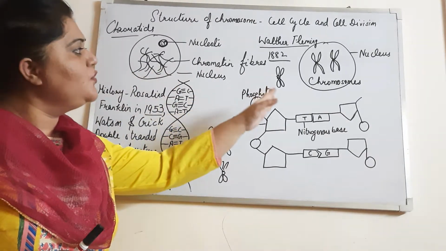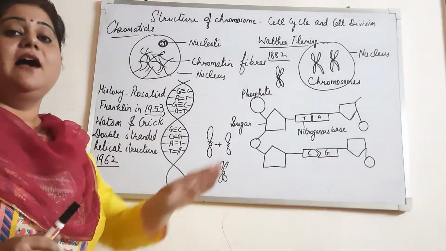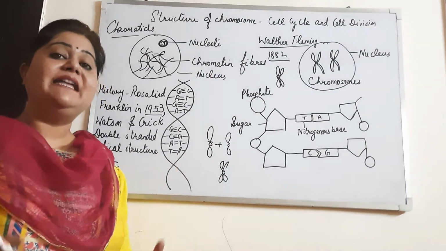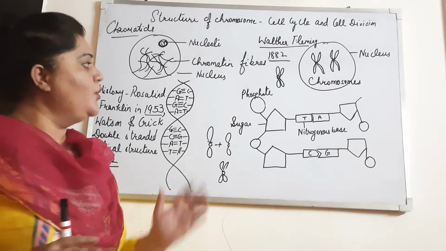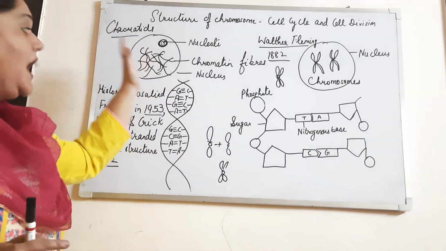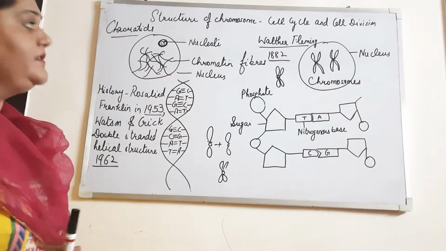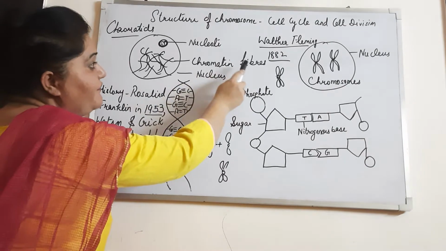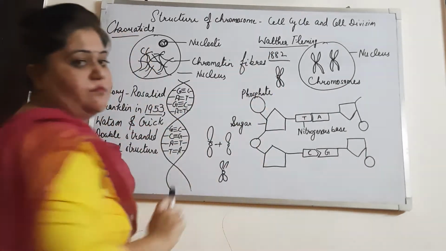And what about the chromosome? These are the highly coiled and condensed chromatin fibers. I hope you are able to understand how to differentiate between these three terms: chromatin fibers, chromatids and chromosomes. All right.